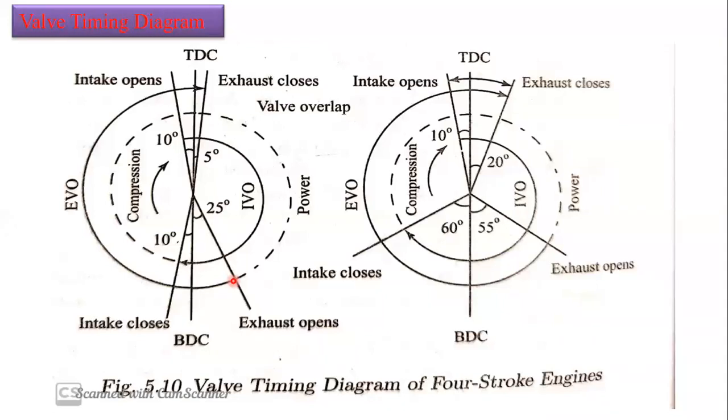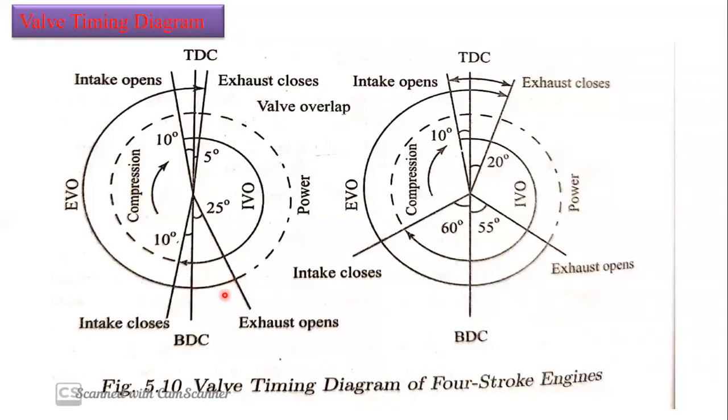If you open just before this point, the power is going to reduce. If you open here, the power which pushes the piston downwards will be higher. But when we open the exhaust valve earlier, the whole power developed is going to reduce. That is a disadvantage, because the total power produced is going to reduce here. But the overall work output is going to increase.